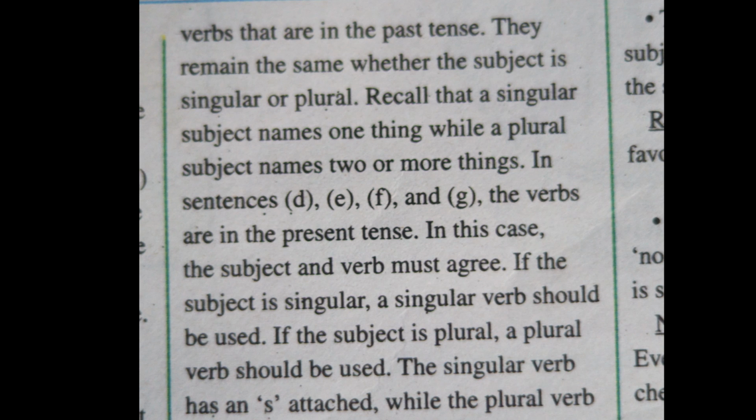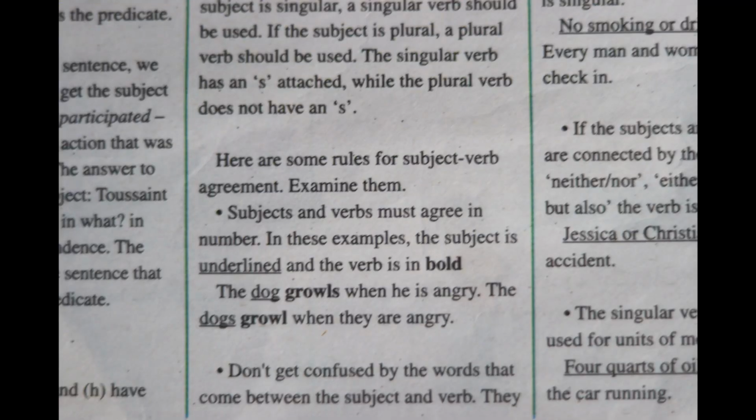In sentences D, E, F, and G, the verbs are in the present tense. In this case, the subject must agree. If the subject is singular, a singular verb should be used. If the subject is plural, a plural verb should be used. The singular verb has an S attached, while the plural verb does not have an S.